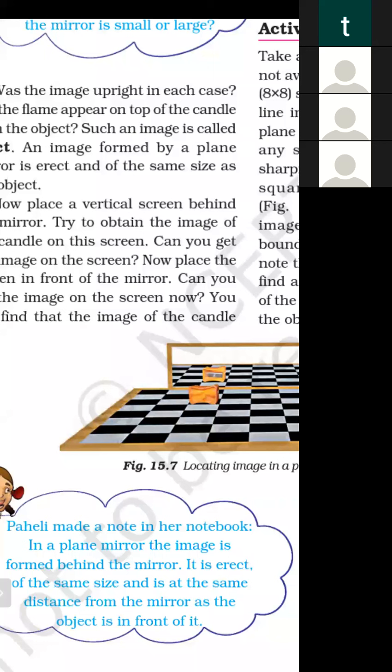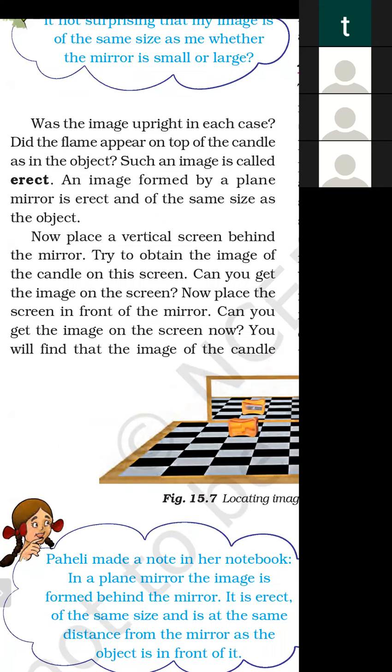Yes, upright means the flame is upside up in the image. The flame is also upright. Such an image is called erect.